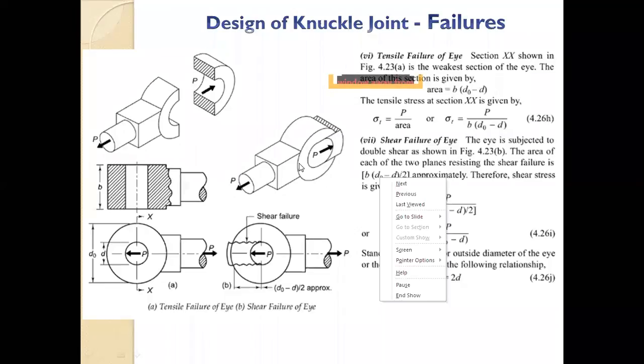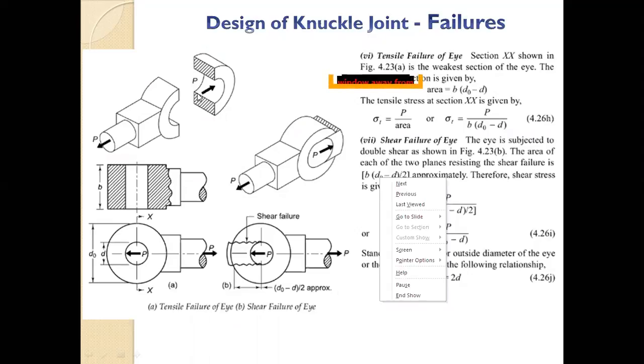Are you getting it? Okay, I will repeat. Now your fork and your eye will fail in either shear or tensile failure. Now how will it fail in shear? That's the second diagram. The knuckle pin is made of steel, and if your eye or fork is made of clay, the part which is in front of it will come out, and the area which is resisting that shear is the top and bottom area where the P symbol is shown. Now we just have to find that area. That area will be multiplied by 2. It will be your shear resisting area.